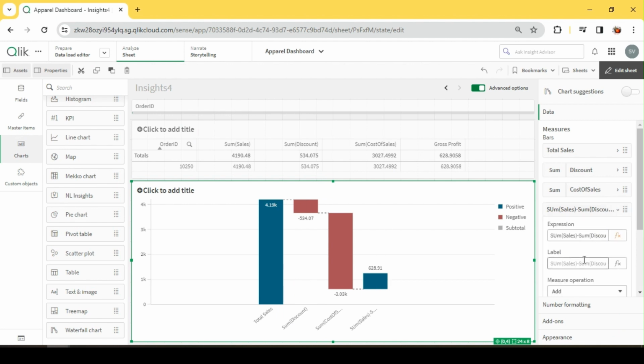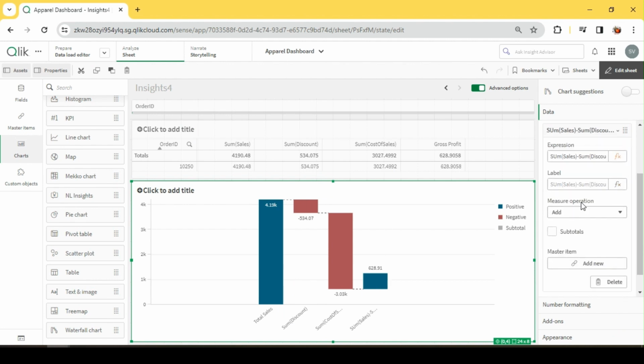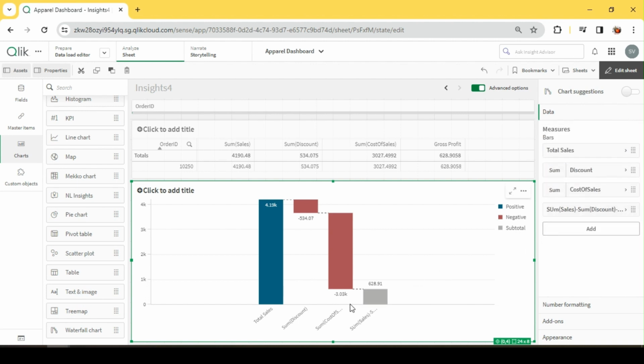Okay, so I'll show you both. So this is not something we are going to add. It is instead the subtotal, the final total we are going to get, right?